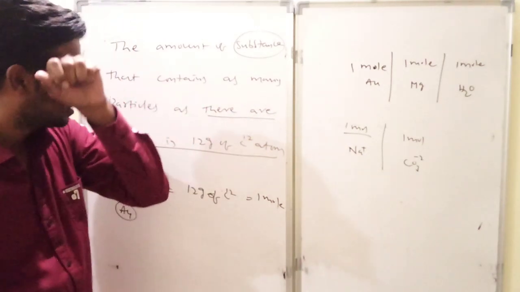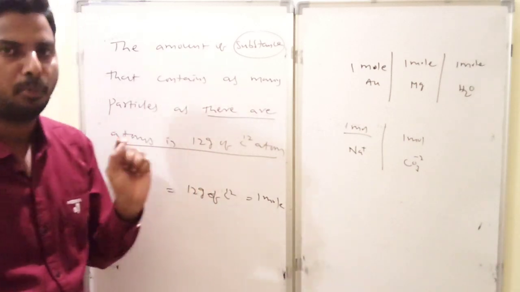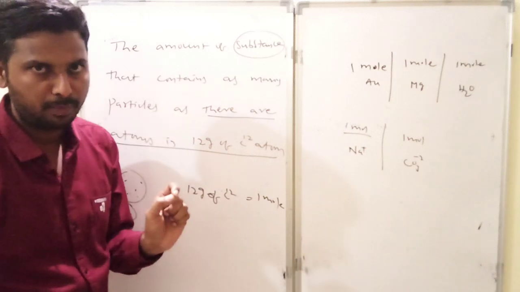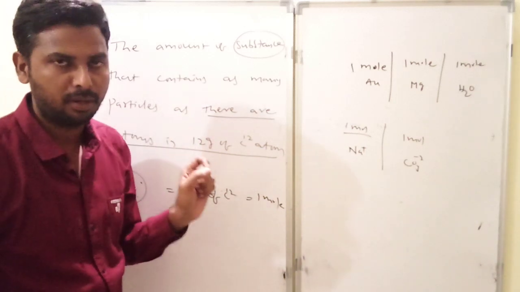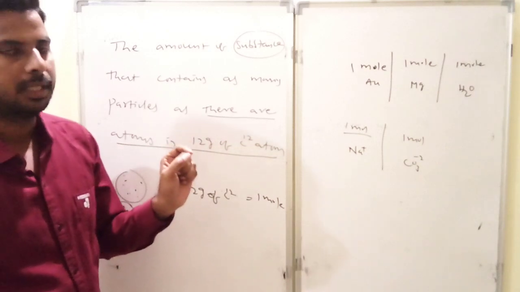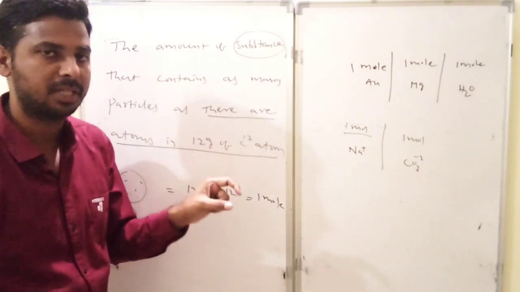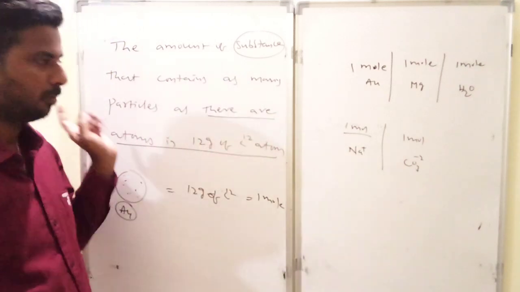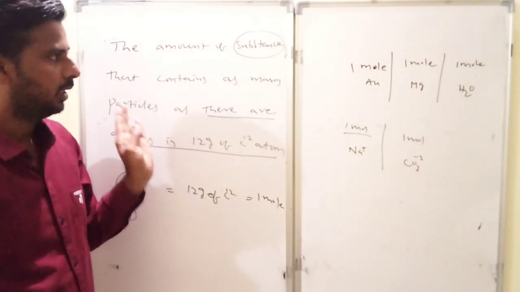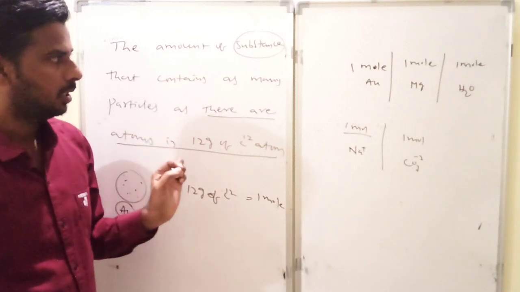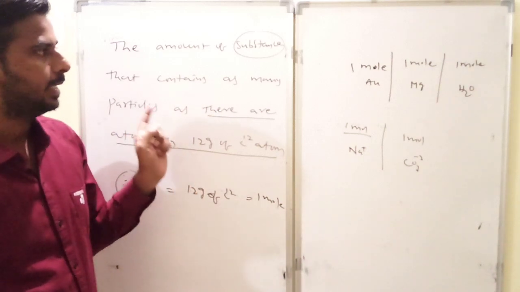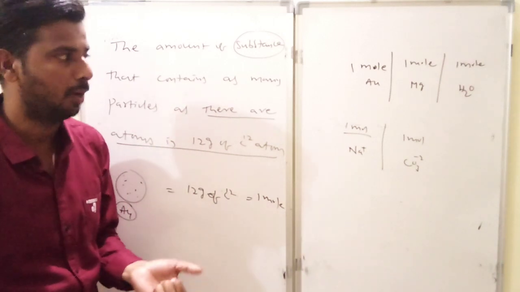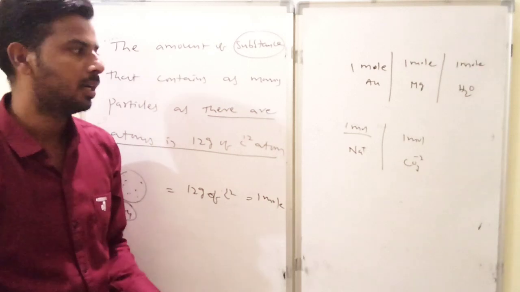So finally in this session it is very clear, we learned about the mole and what is the basic definition of the mole and what is the Avogadro number and what is the proof for that number, why 1 mole of any substance contains Avogadro number of particles only. So we have seen with various examples. Is it clear? So I think it is very clear to you. In the next video lecture we can continue the significance of the mole for the various particles with different examples. Completely we shall do the micro level analysis of the mole.